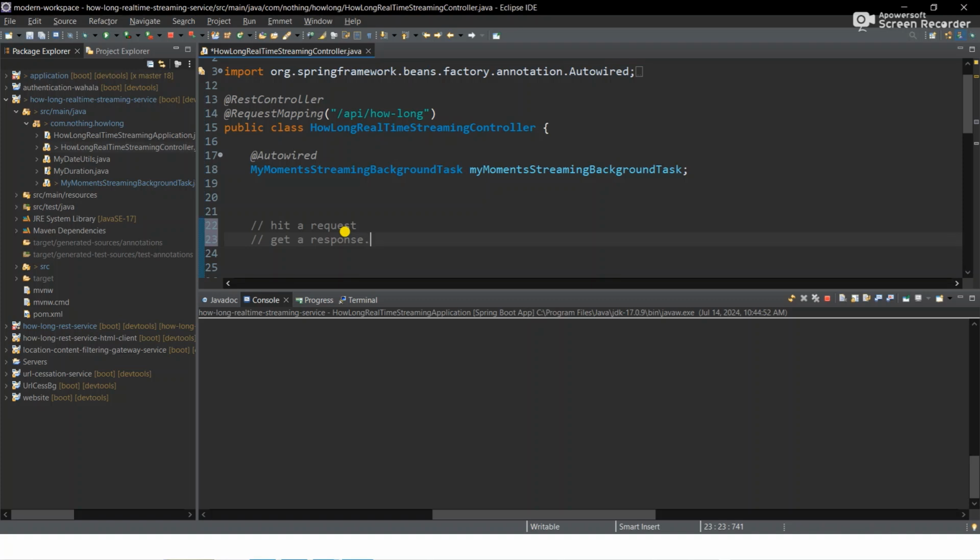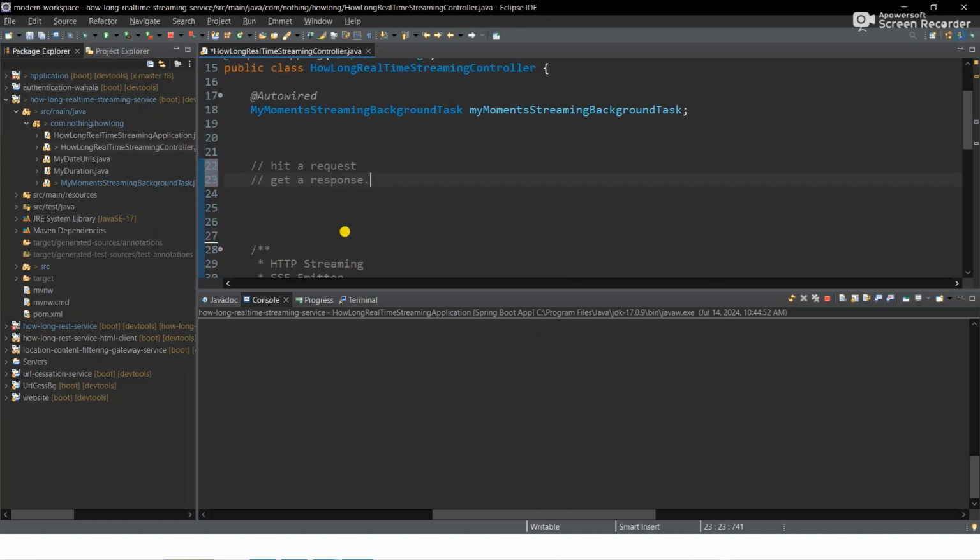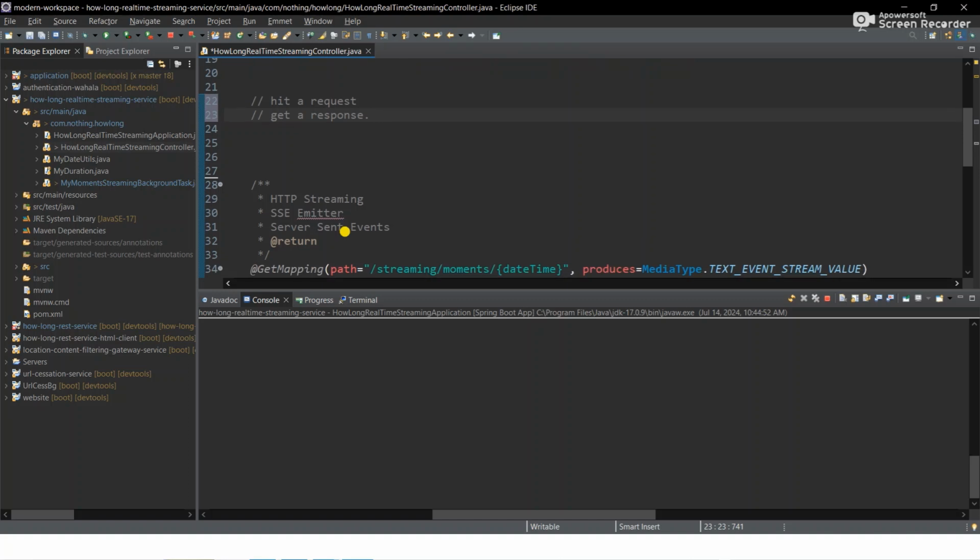That's the normal HTTP communication method that we know of, which is more of the synchronous approach. HTTP streaming or server-sent event is more of an asynchronous approach, whereby when the response is ready, we deliver it to you.